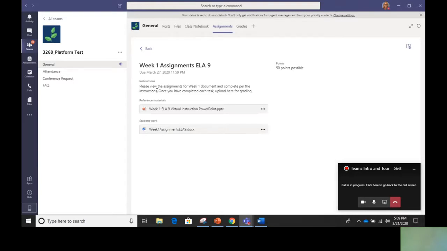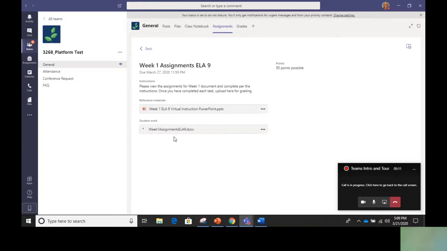Now, when I upload these assignments, I am giving you a set of reference materials here. Reference materials, so things like PowerPoints or websites that you need to visit or what have you. But most likely it'll just be a PowerPoint here. And then you also have here your student work. Now, when you click on this, this is actually an editable document. You don't need to download any of the Word documents that are up here.